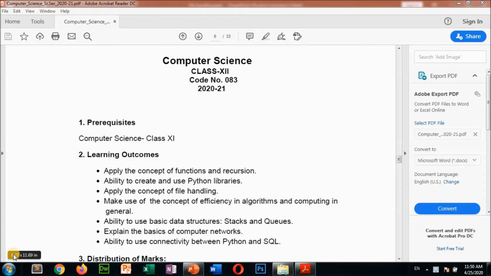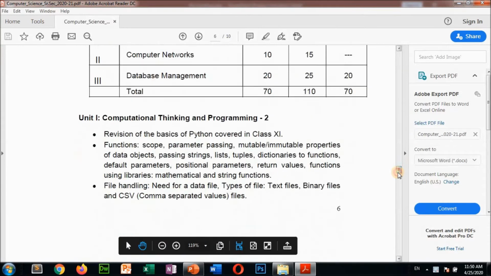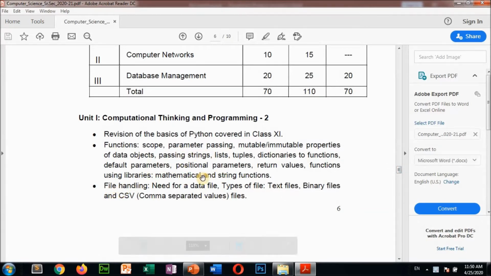Welcome everyone. Today, from your syllabus, I am going to start your topic, file handling. In your C syllabus, we have already discussed some topics from Unit 1. Now I'm going to start file handling today: need for a data file, types of file, text file, binary file and CSV file. It is there in your syllabus, so we have to discuss this. Why is file handling used and how is it helpful for us?